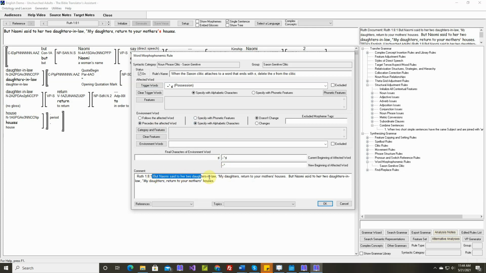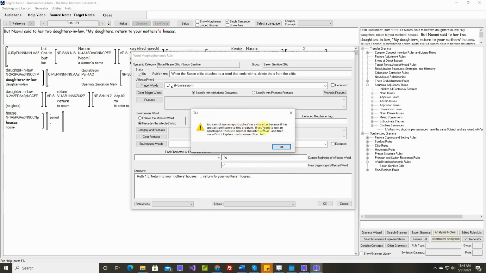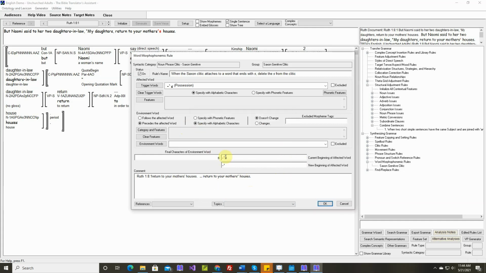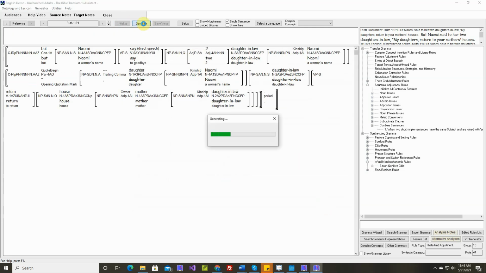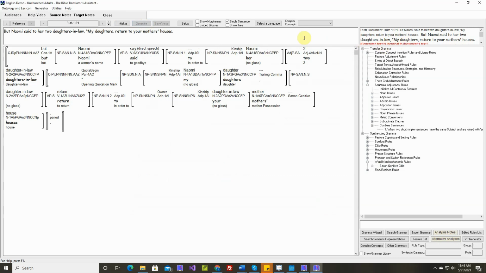Okay, let's delete part of this. Okay. You cannot use an apostrophe as a character because it has special significance. Okay. We, for our clitic, we actually used this, now that I'm reminded. Okay. Okay, generated text is identical. Let's go to the next sentence.